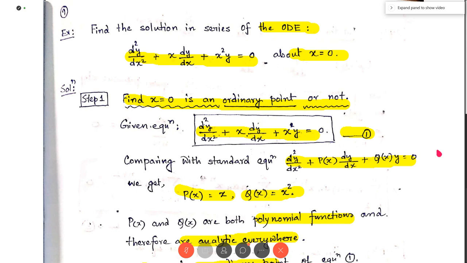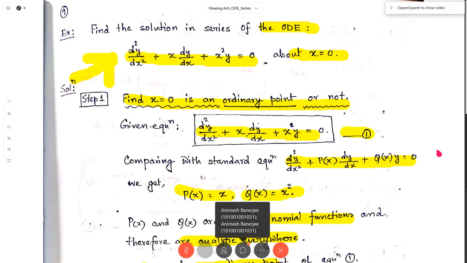But the highest order derivative in the given differential equation is 2, so the order of the given differential equation is 2. So the solution must contain 2 arbitrary constants. But in our considered solution y, there are infinite arbitrary constants. So my job is to reduce the number of arbitrary constants to 2.